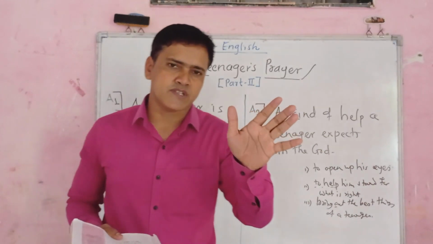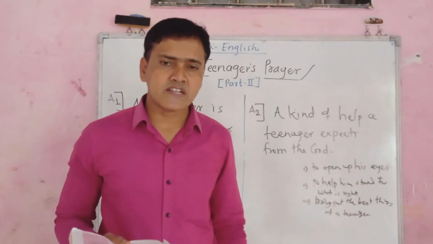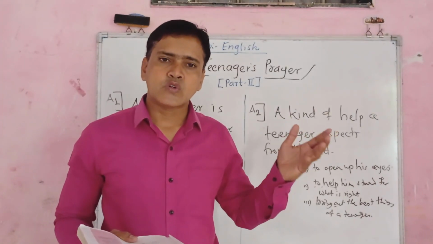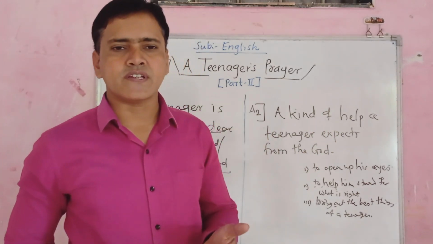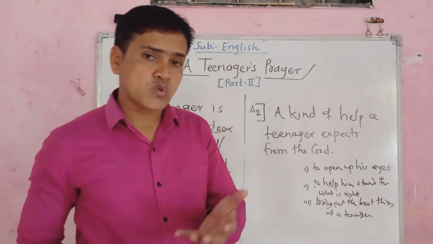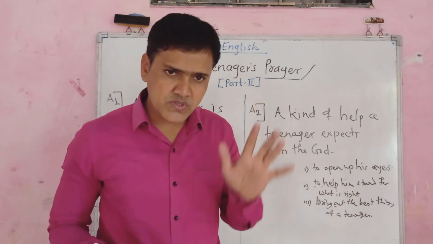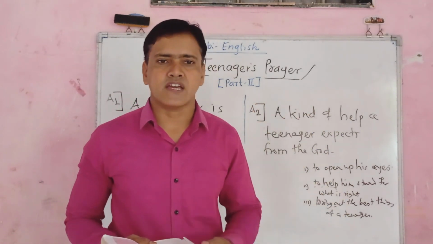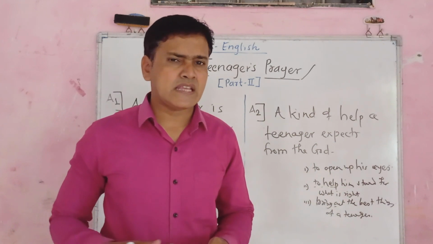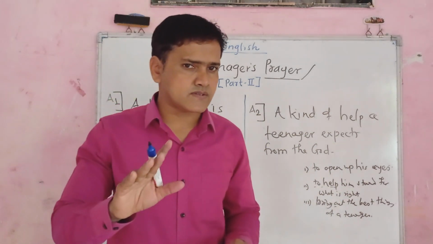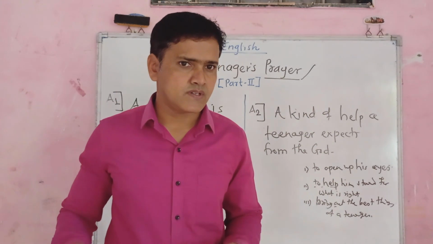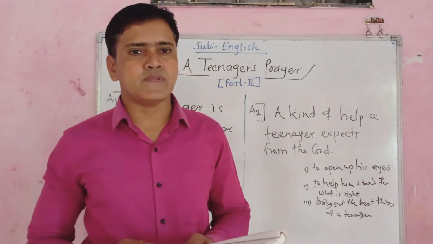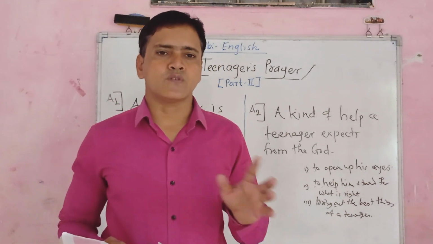Now the same in indirect speech. The teenager requests God to bring out the good qualities so that the teenager can use them and he will become successful in his life. He can suppress the bad things, bad qualities. So God should help him in such a way.